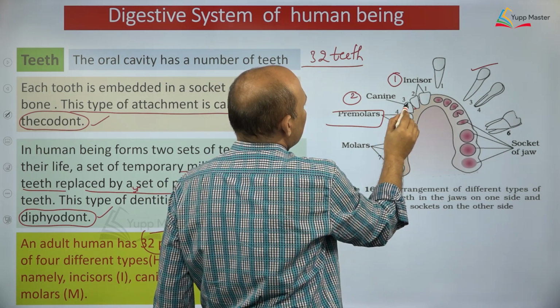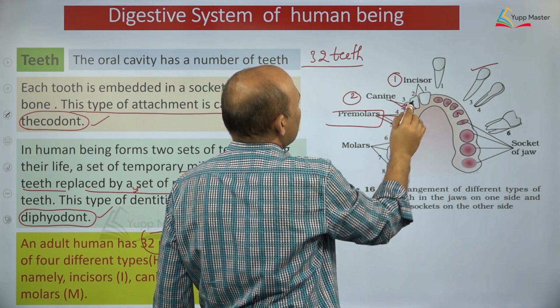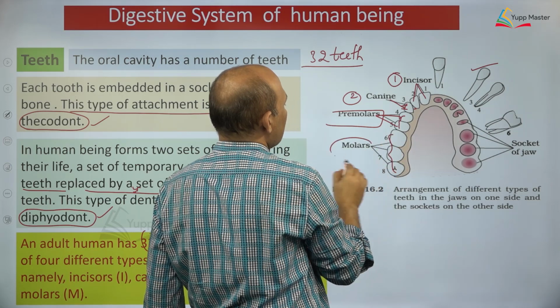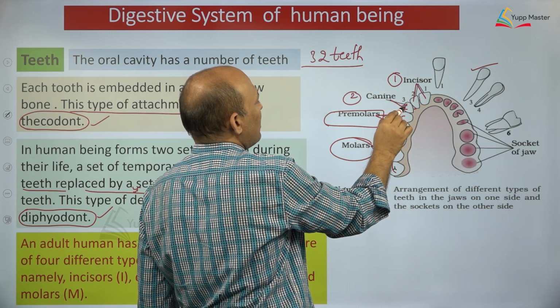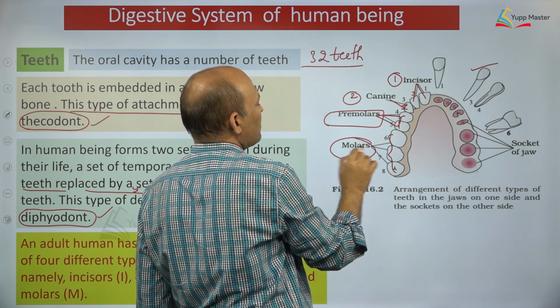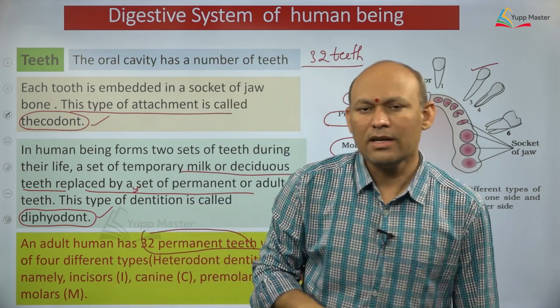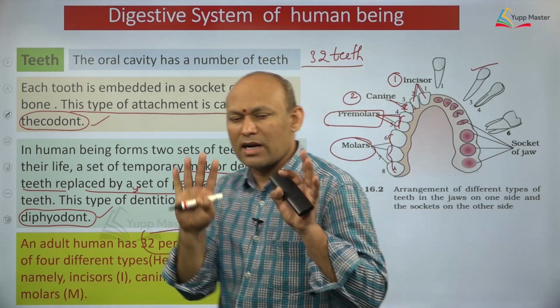So this is what? This is canine, right? So these two are what? Premolars. These two are what? Incisors, you need to understand, and these three are what? Molars, dear students, right? So two incisors, then this one is canine, and these two premolars, and then three molars. So how many different kinds of teeth have we seen, dear students, in human being? 4 different kinds of teeth are present.